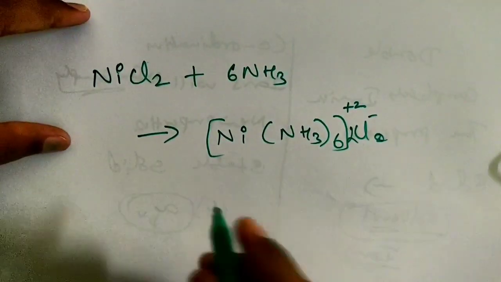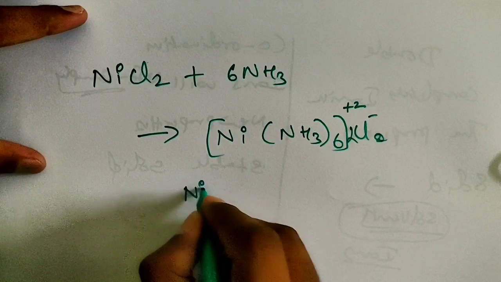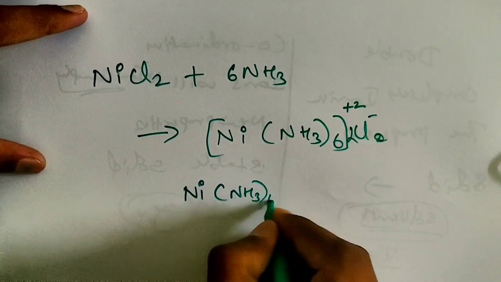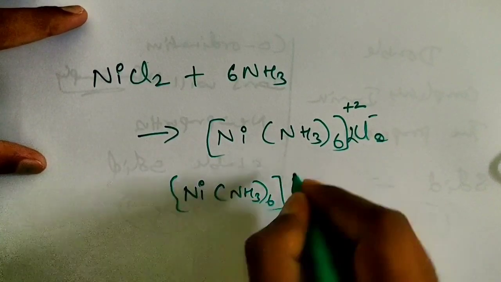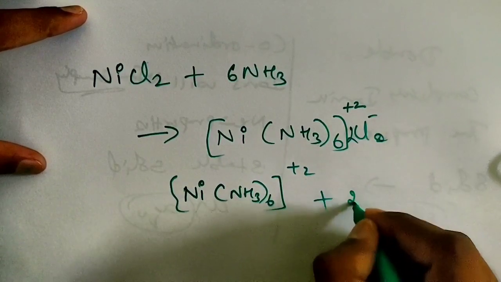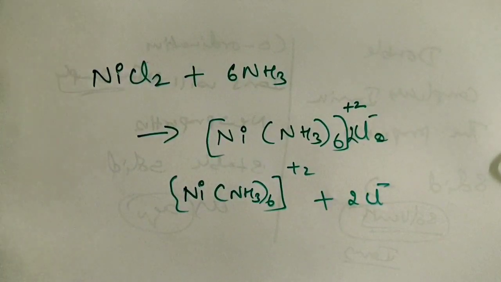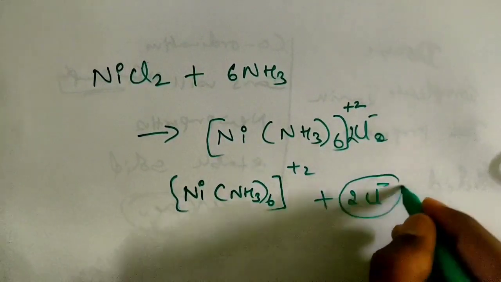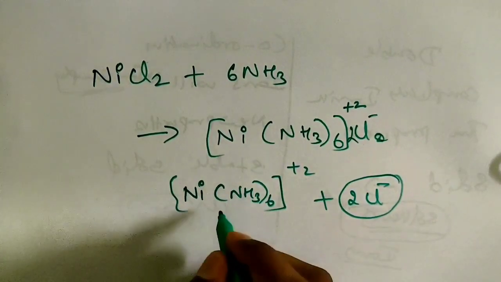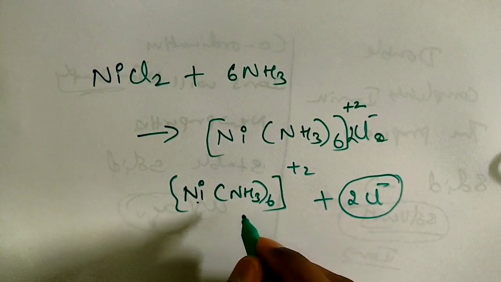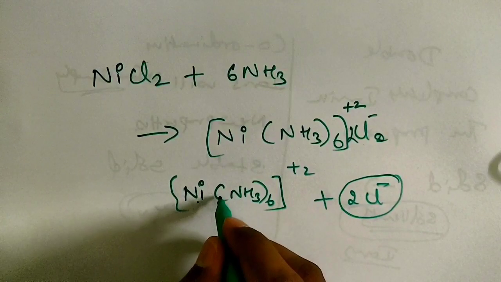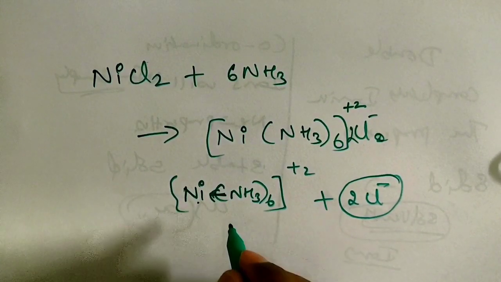When it dissociates in water, it will form [Ni(NH3)6]2+ and 2 Cl minus. Only the chloride comes in ion form; the nickel-NH3 part will not be separately ionized, because there is a coordination covalent bond, so it will not get ionized. Clear, children?